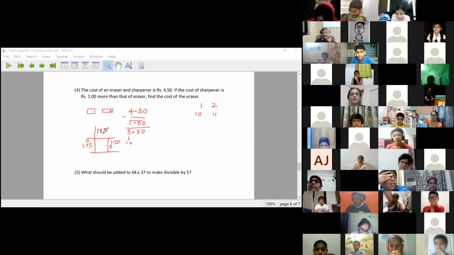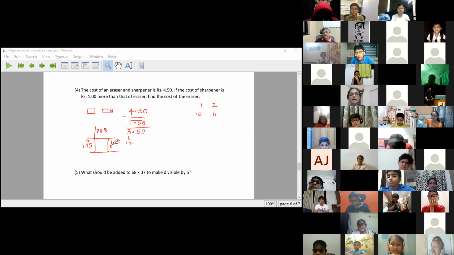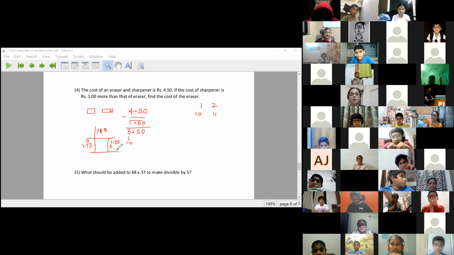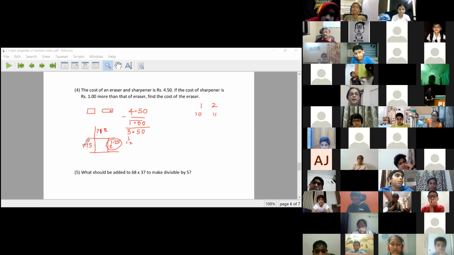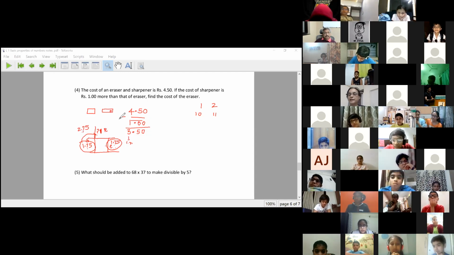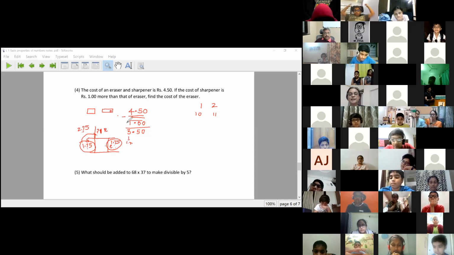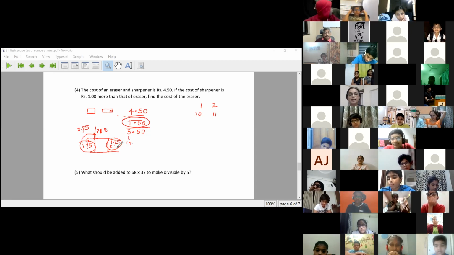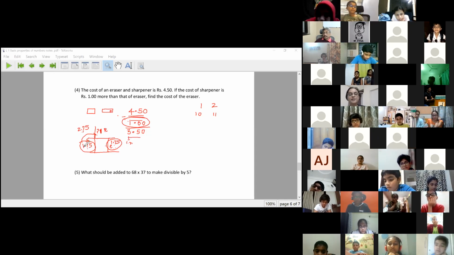So now, after keeping 1 rupee aside, I have divided the remaining amount equally between sharpener and eraser. So the cost of the eraser is 1.75 and the cost of the sharpener is 1.75 plus 1, 2 rupees 75. Is the sharpener now 1 rupee more than the eraser? Yes. Is the total 4 rupees 50 paise? Yes. So this is one method: keep the extra aside, divide the remaining into 2 equal parts, and then add the extra to the costlier item. You get both the numbers.